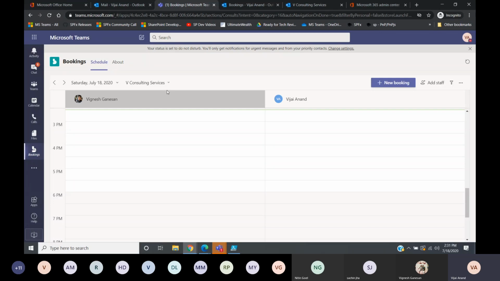And mobile also, you have the app available. Due to some reasons I'm not able to access that. I have some issues with that.